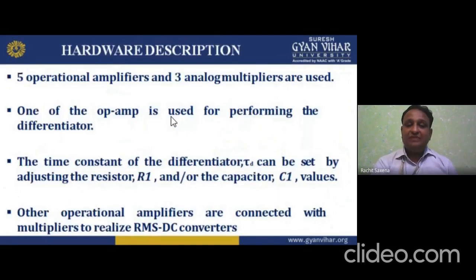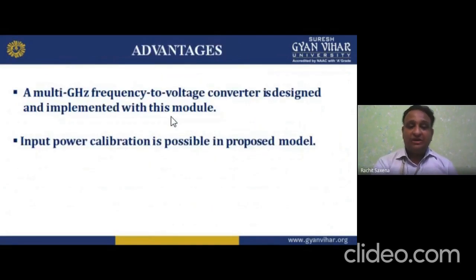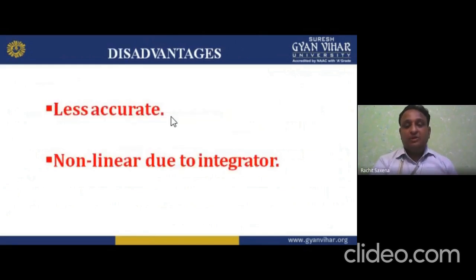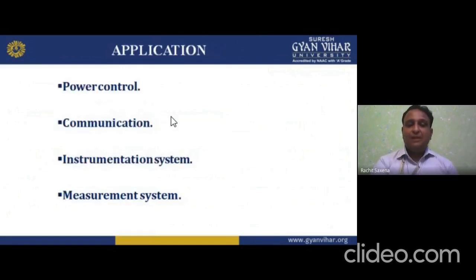We have many advantages, because we are converting multi-gigahertz frequency. Multi-gigahertz frequency to voltage converter is designed and implemented with this module. Input power calibration is possible in the proposed design. Disadvantages: less accuracy, non-linear due to integrator. Applications: power control, communication, instrumentation systems, and measurement. So this is all about the lecture.